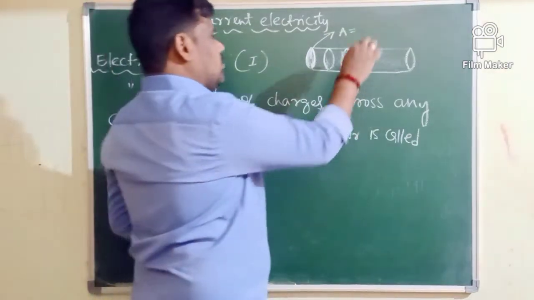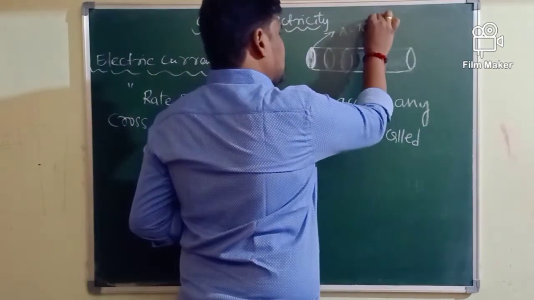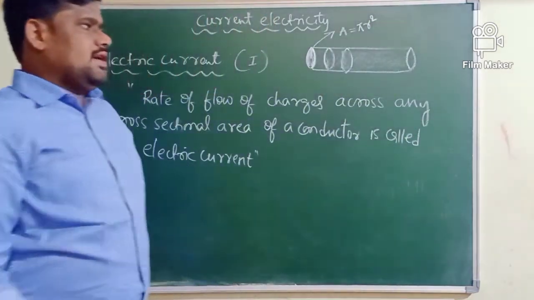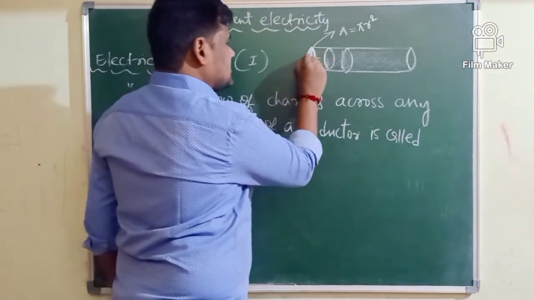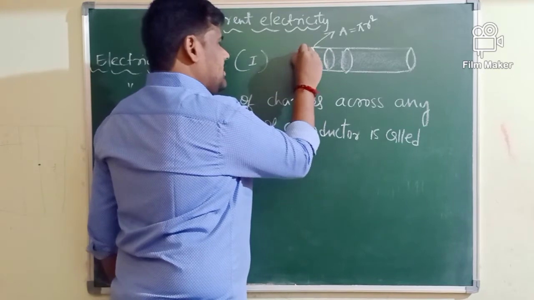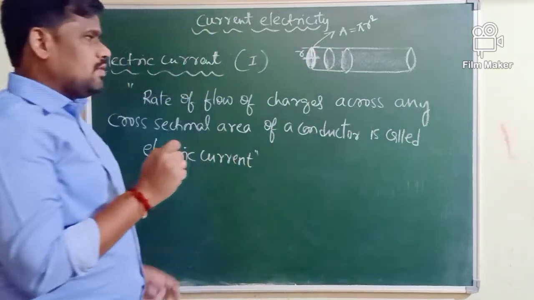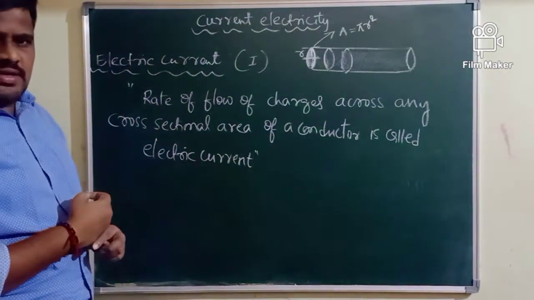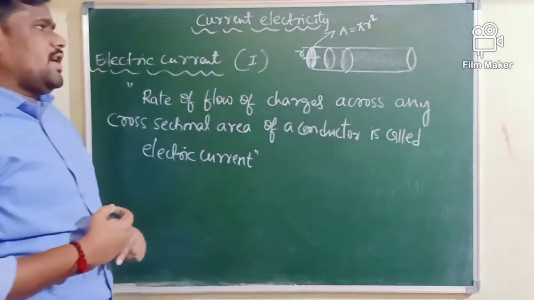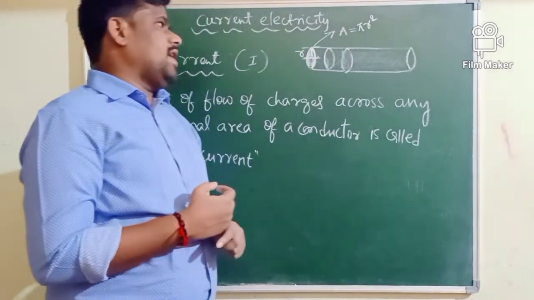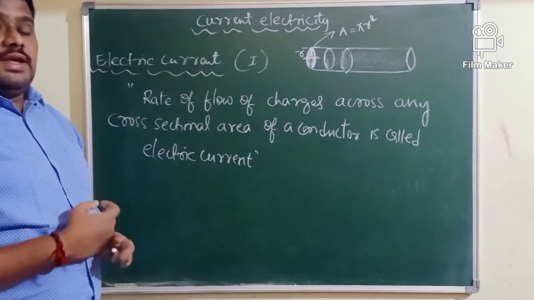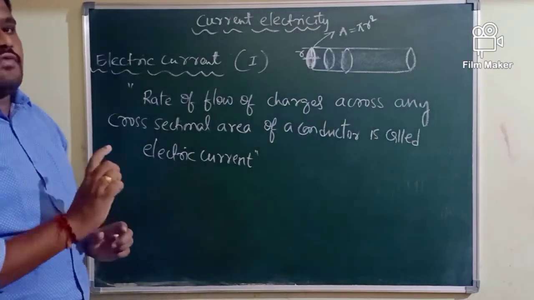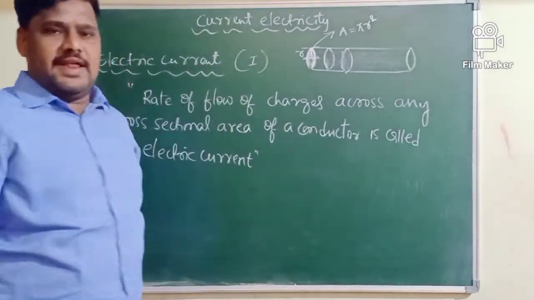That area we'll call it pi r squared. What is r here? r is the radius of each circular slice of a conductor. If r is the radius of a conductor, then A is equal to pi r squared, we'll call it the area of cross section of a conductor, or cross-sectional area.